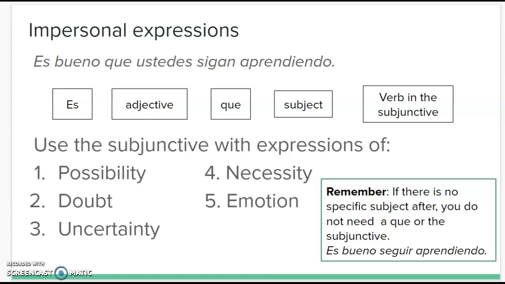And then remember, if there's no specific subject after the que, you don't need to use the subjunctive. Okay, if we're only making a general statement like es bueno seguir aprendiendo, it is good to continue learning, that is completely impersonal. There's no subjects at all, so we don't need to conjugate the second verb in the subjunctive. We just don't use a que and keep it with the infinitive.